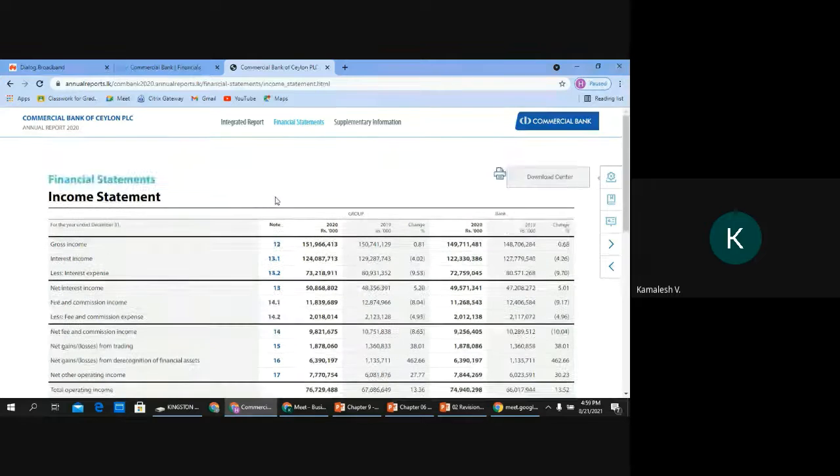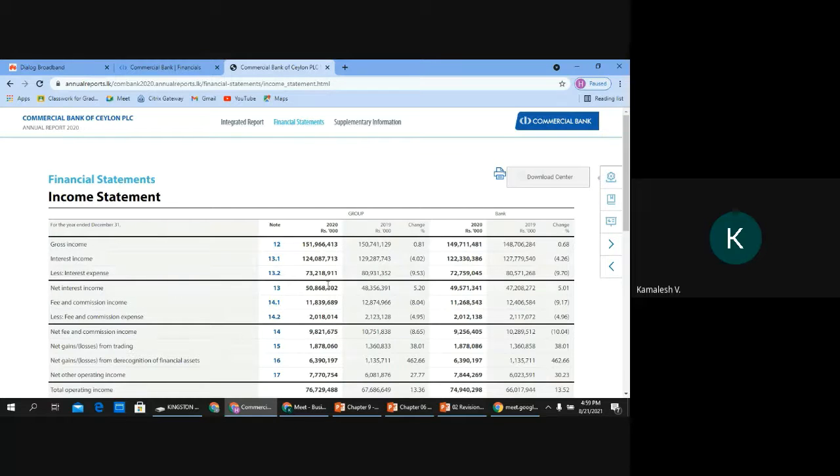And when you look at the columns, this is for the year 2020. So what you have here is the column representing the numbers for 2020. But as specified in LKAS 1, you should present the financial information for 2019 as well. For what purpose? Anyone? Comparability. So when you want to compare, you need to provide that.